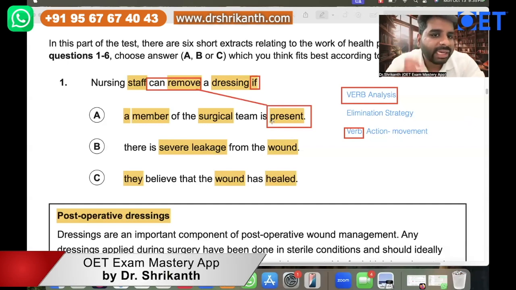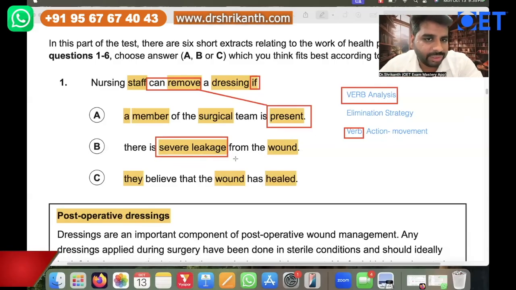Now, what is the action in answer option B? What is the movement or action? What is the verb in answer option B? There is severe leakage, right?